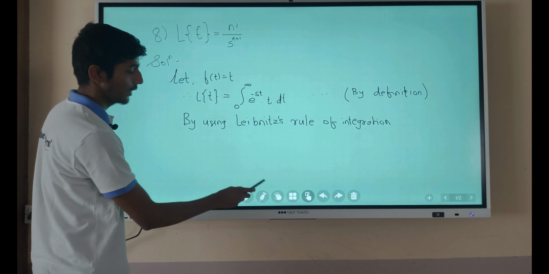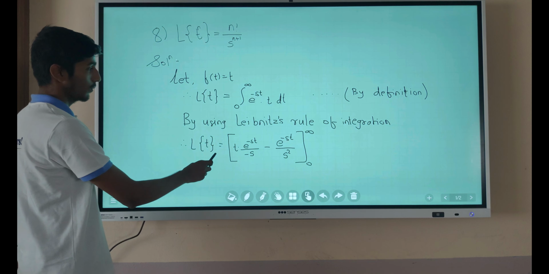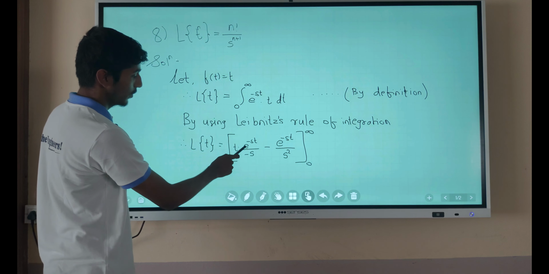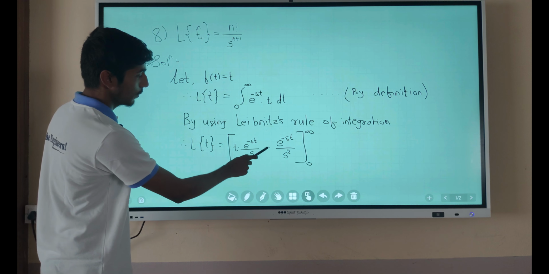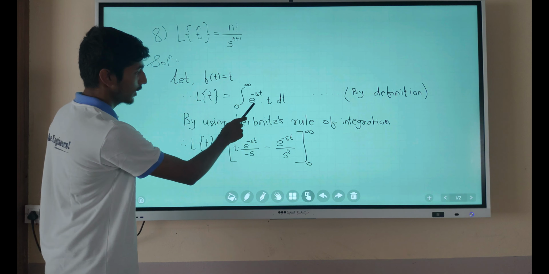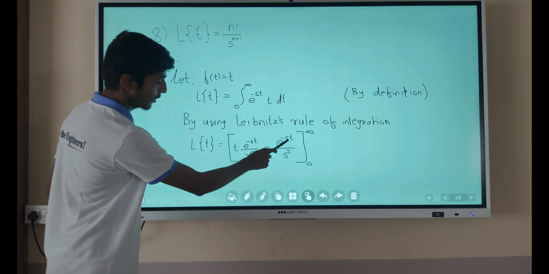Now we use the Leibniz rule of integration. By means of this, the Leibniz rule says that the first term is kept constant, and we integrate e raised to minus st, which is nothing but e raised to minus st upon minus s, minus the derivative of the second term with respect to t, which is nothing but 1, and the second integration of e raised to minus st is equal to e raised to minus st upon s square.